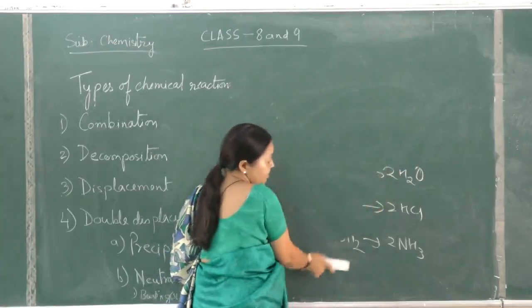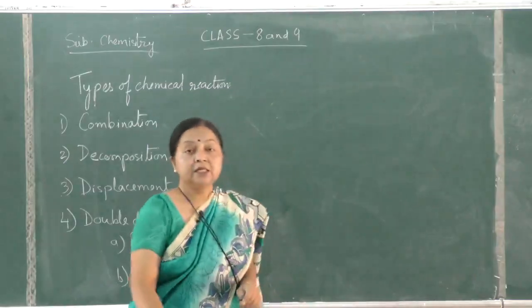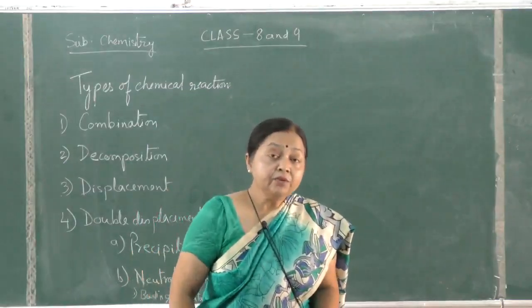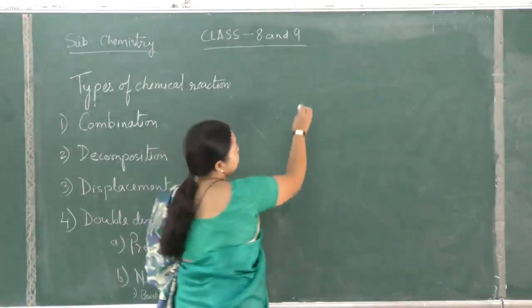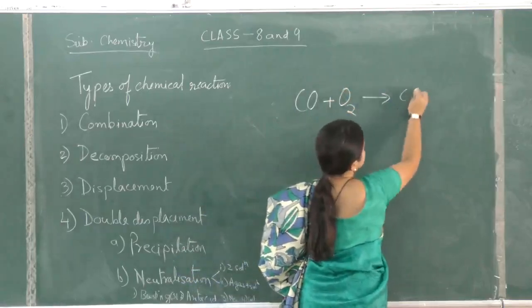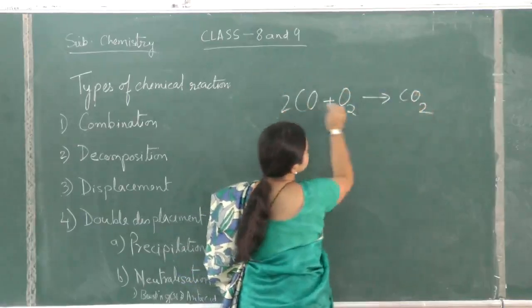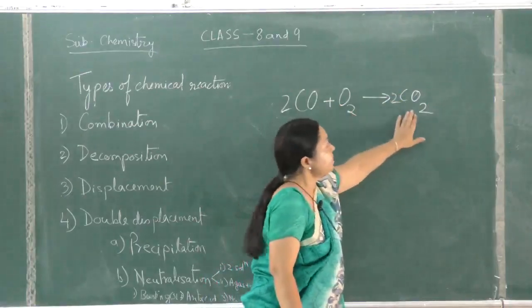A combination reaction can be between a compound and an element. Carbon monoxide reacts with oxygen to form carbon dioxide. So this is a compound, this is an element, forming another compound.